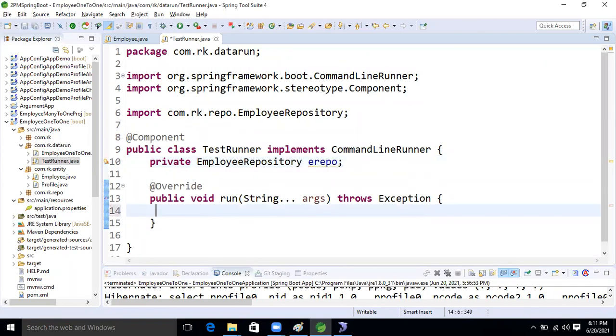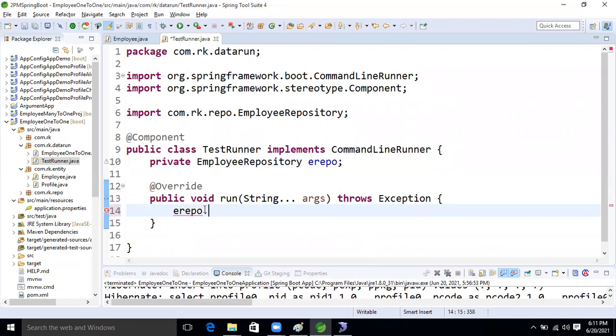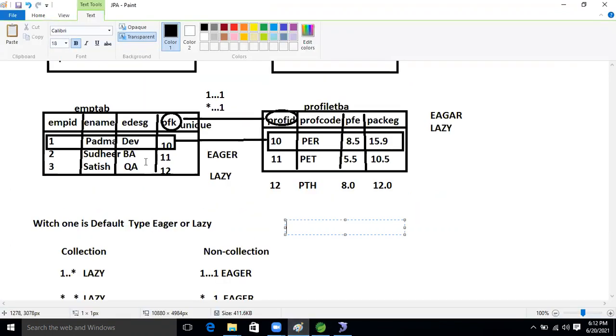Here, eRepo dot findAll. If we take all, all records will come. We will select one record only, based on the ID.